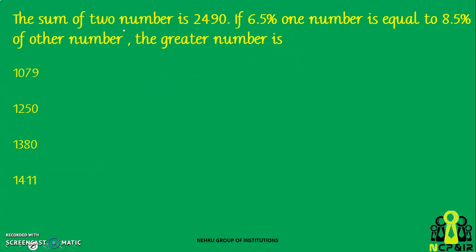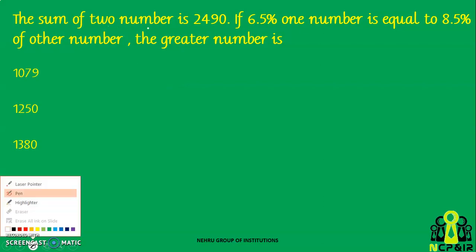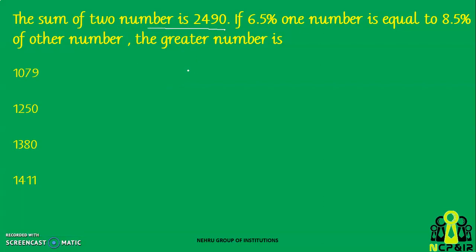The sum of two numbers is 2490, and if 6.5% of one number is equal to 8.5% of the other number, the greater number is the question. So here let us assume, they have given the sum of two numbers is 2490. So let us assume one number is x, then the other number will be 2490 minus x.